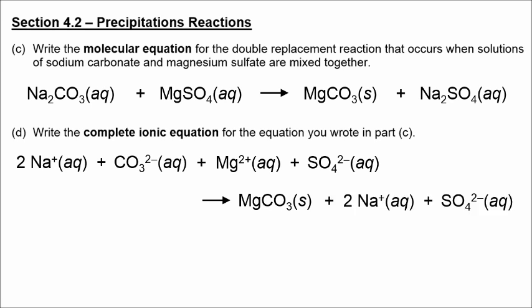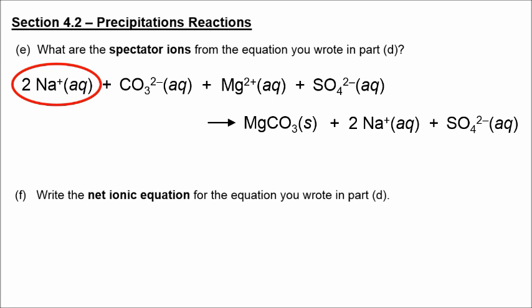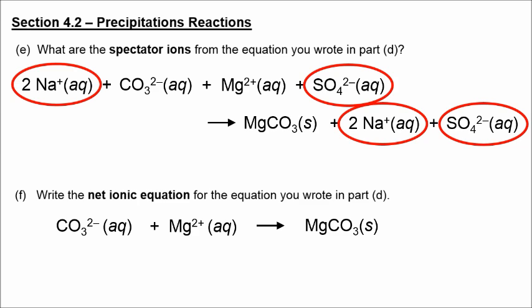We break up sodium sulfate into ions, and this now helps us identify the spectator ions. If we look on both sides of the equation, we can see that sodium and sulfate are soluble, aqueous, on both the left and the right sides of the equation, so these are the spectator ions. Once we eliminate those, we now have the net ionic equation for what happens in the formation of magnesium carbonate. So that net ionic equation only lists the ions that come together to form the solid precipitate.